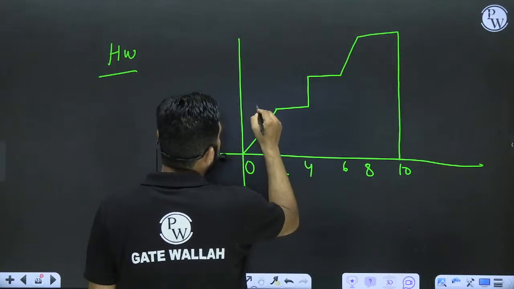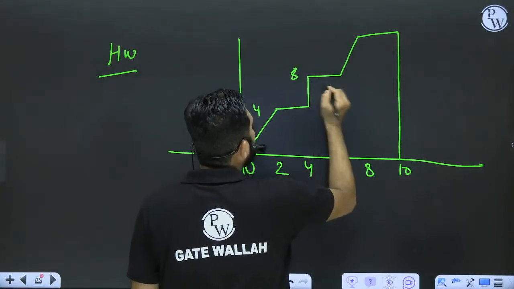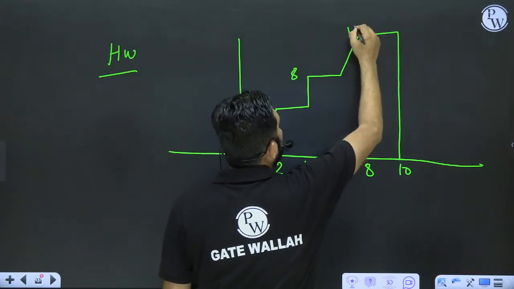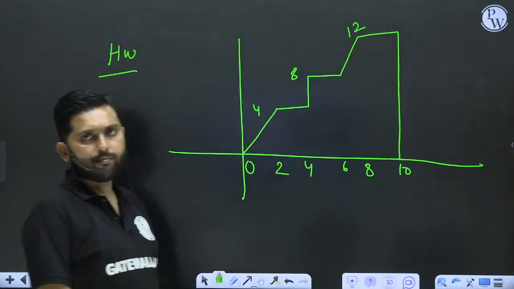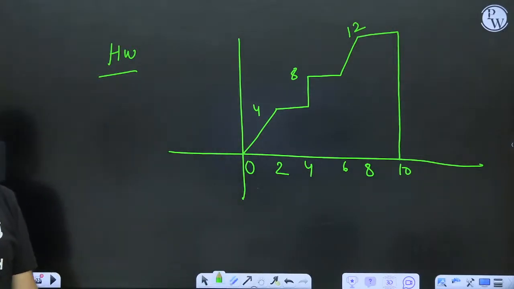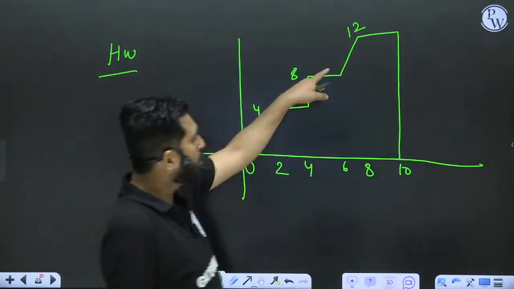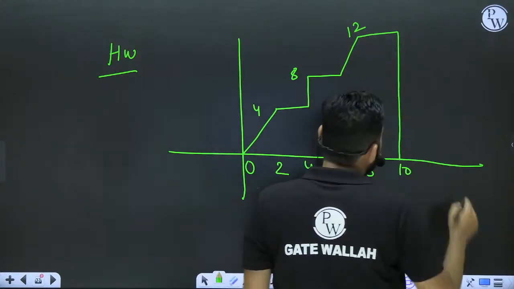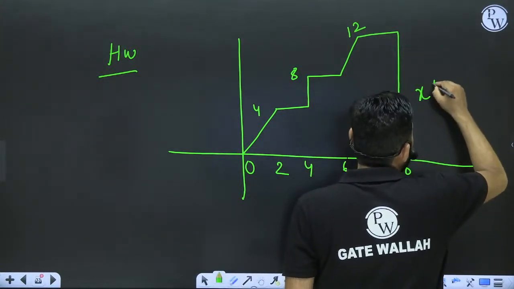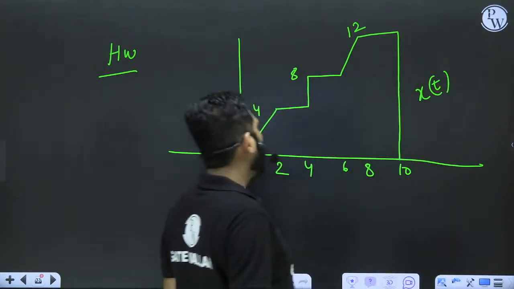This value is 4, this value is 8, this value is 12. This is the slope we have in between. This is x(t). Plot